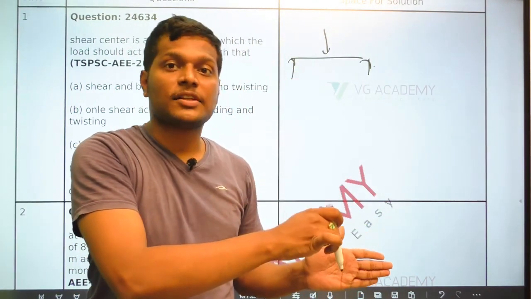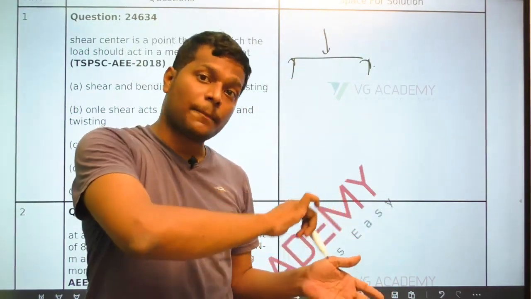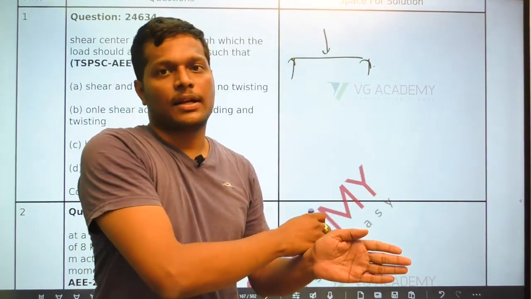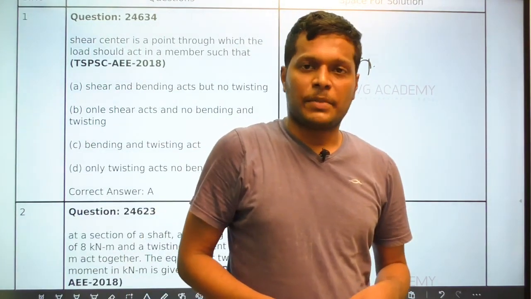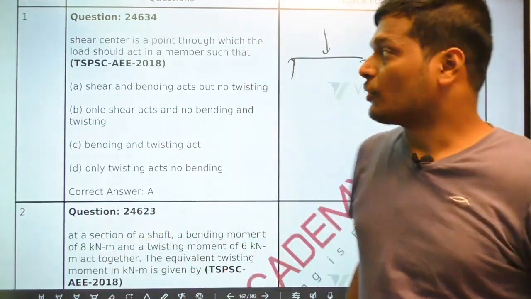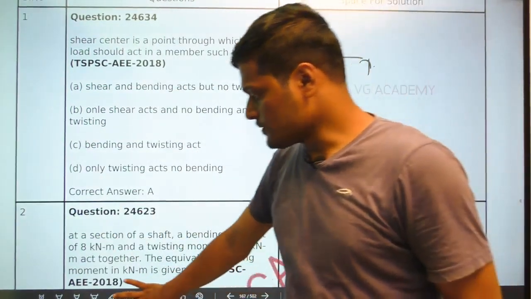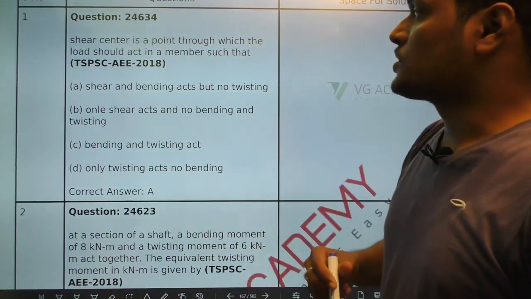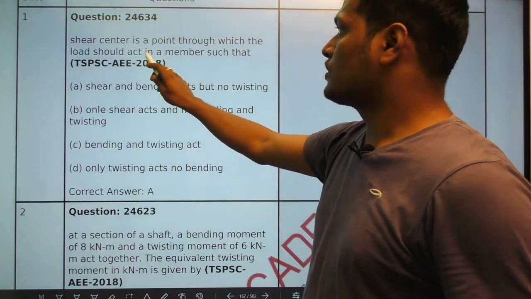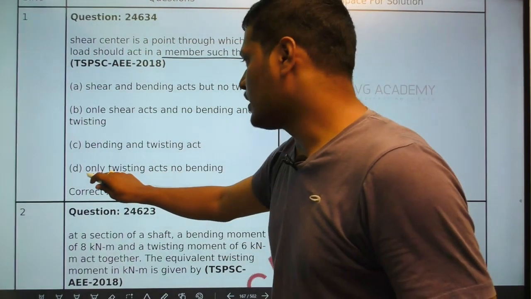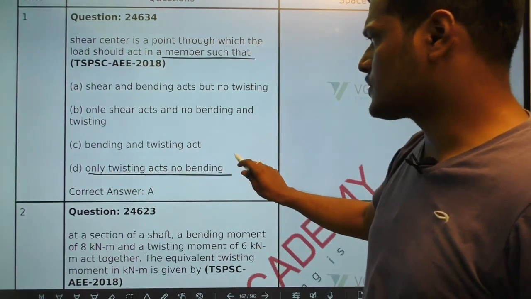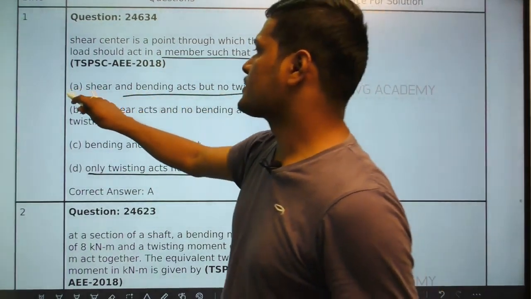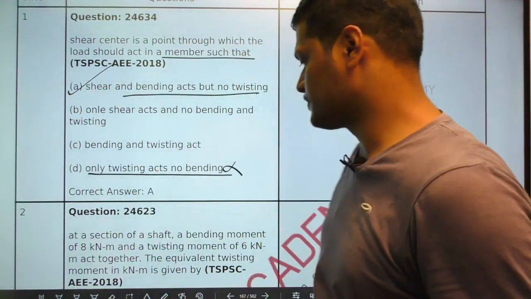To counteract this, we have to create a compensating torsion, so we have to move away from the center line. The point which neutralizes this torsion effect is known as the shear center. So the shear center is a point through which the load should act such that shear and bending act but no twisting. So this should be the answer.